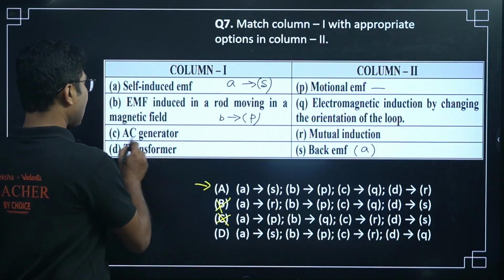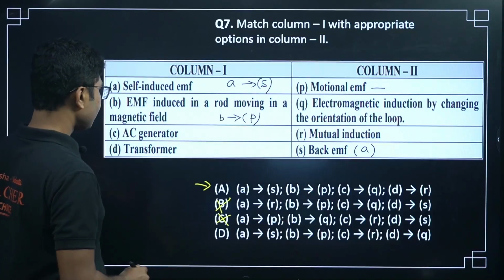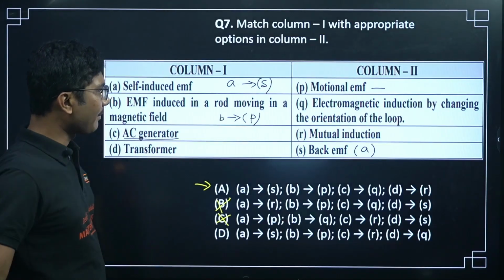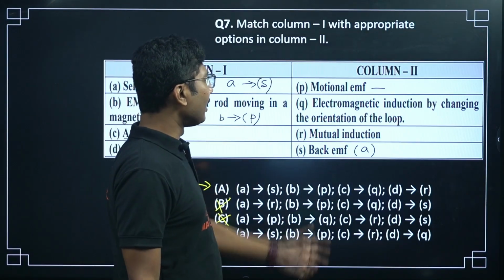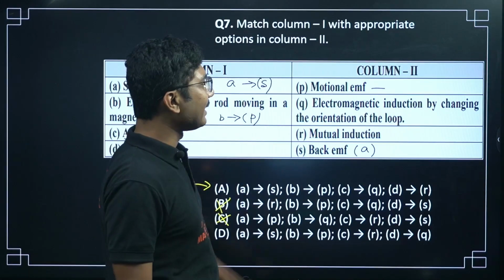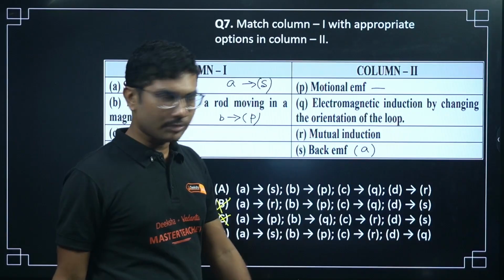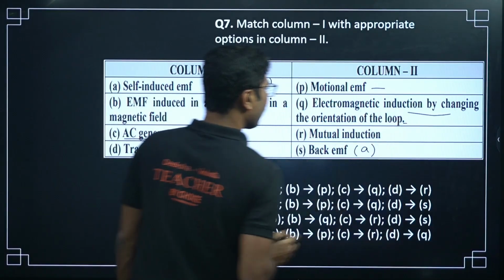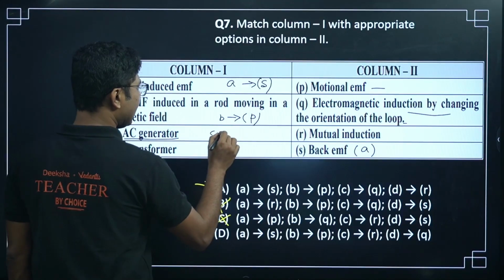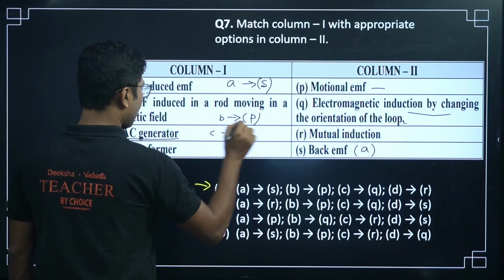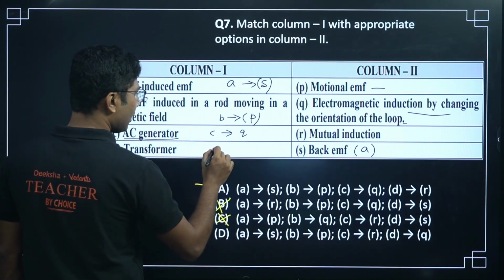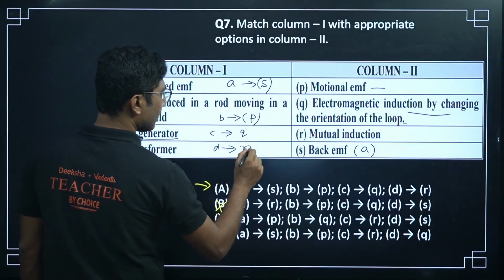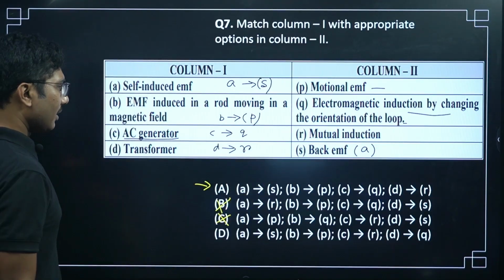Now let's see which one C is matching. Can we solve it? AC generator is the thing that we have to match, and here we know that electromagnetic induction by changing the orientation of the loop is AC generator. So C is matching with Q, and then definitely transformer will match with mutual induction, that is also correct.